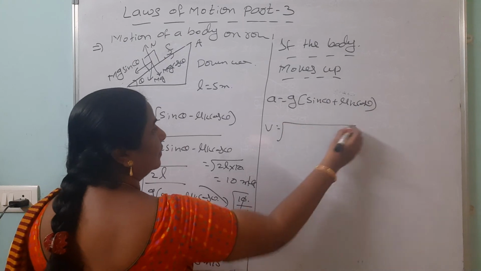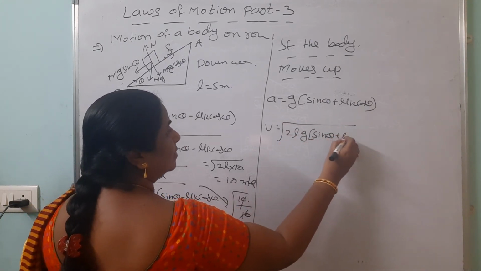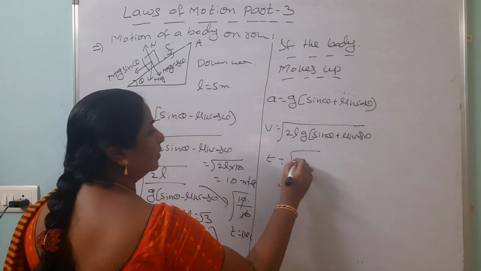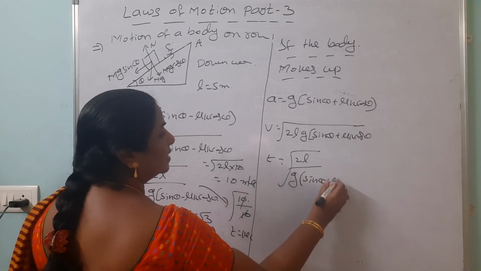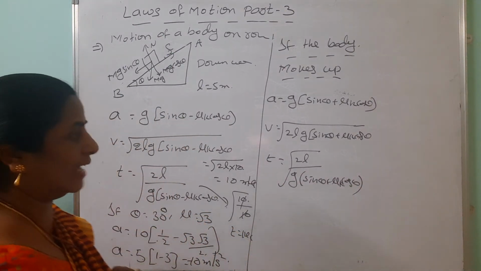Velocity is under root 2 L into g sin theta plus mu k cos theta. Time is under root 2 L by g into sin theta plus mu k cos theta. So this is the time, velocity and acceleration.